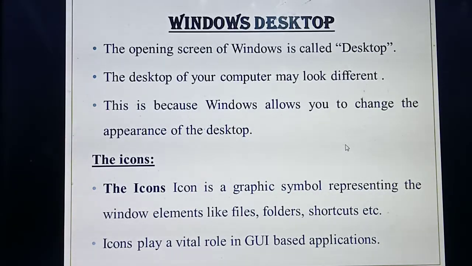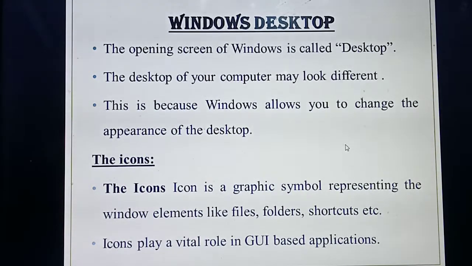So in your mobile phones also, on the screen you can see a lot of folders, isn't it? It's a file manager. If you are creating folders, you can also create a lot of folders on the home screen itself, isn't it? And also a lot of applications. So what do you mean by icons? It's just a graphical symbol.